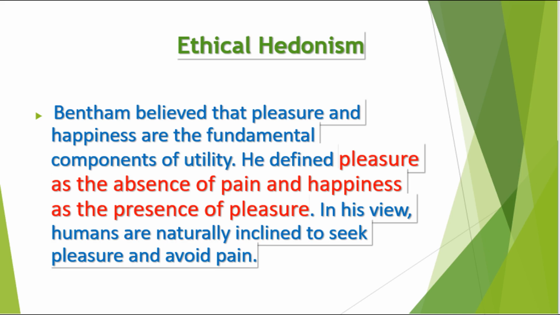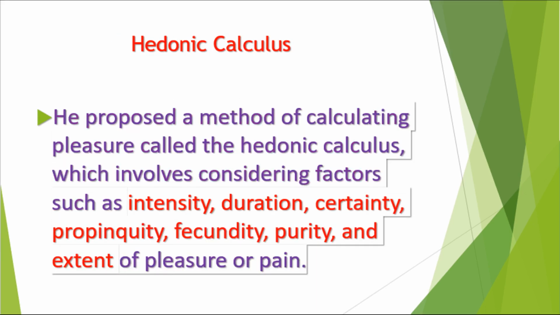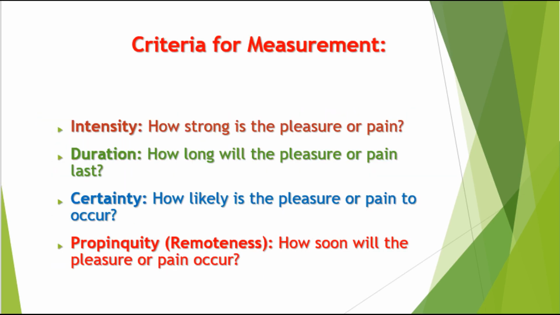Already mentioned, Bentham's theory of utility is based on pain and pleasure theory. And his pain and pleasure theory is a quantitative approach. Means pleasure and pain can be measured. Hedonic calculus involves considering 7 factors, and these are: number 1, intensity. How strong is the pleasure or pain? Means the intensity of pleasure can be measured by its degree of strength.